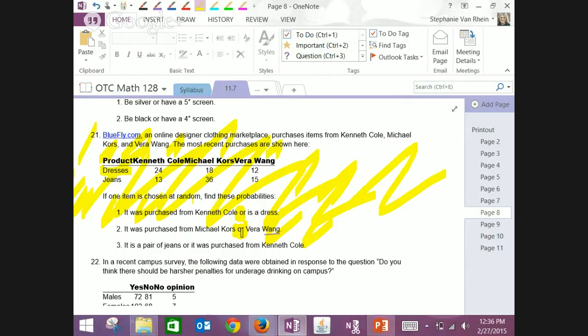So or, just like what we did in union and intersection: and is the intersection, or is the union. And the union was always larger than the intersection, or at least equal to it. So the and, the intersection, is always going to be smaller. The and is more elite almost, like it's a dress and it's from Vera Wang. It's a smaller collection than it being a dress or it's Vera Wang. So it's going to be a larger probability with or, or at least equal to it.